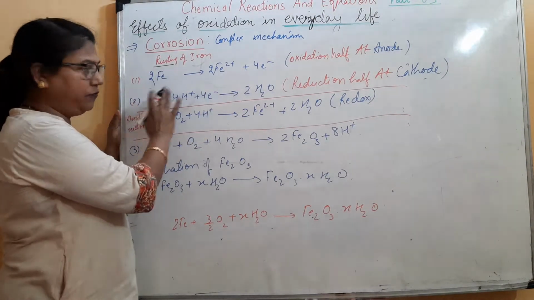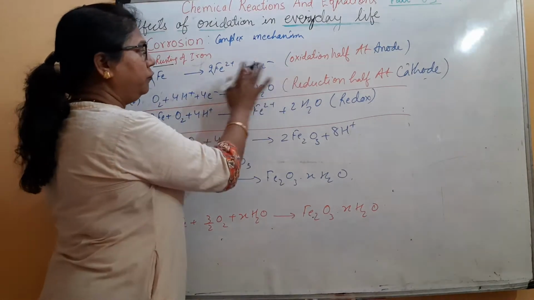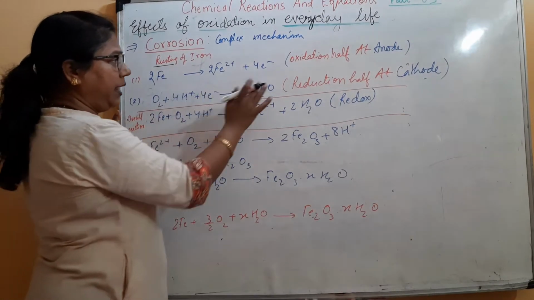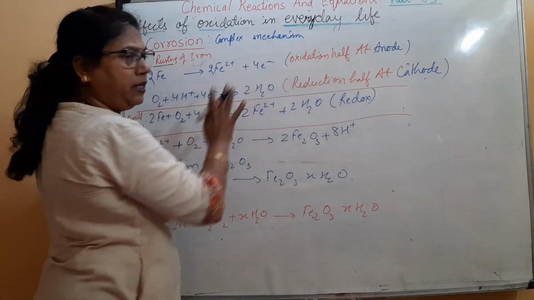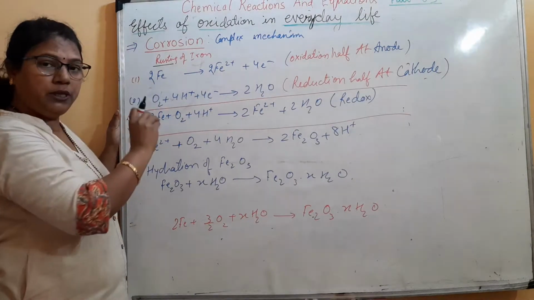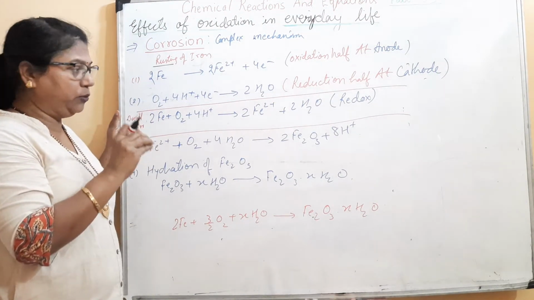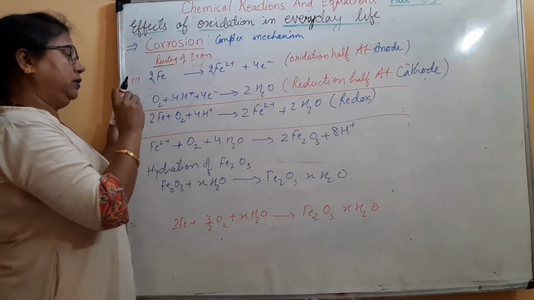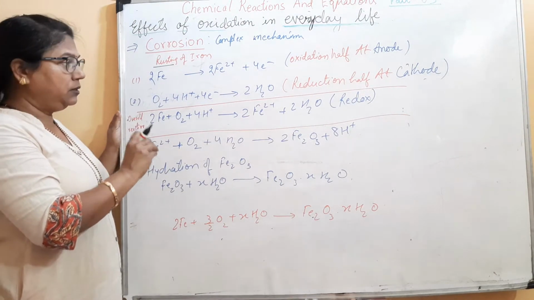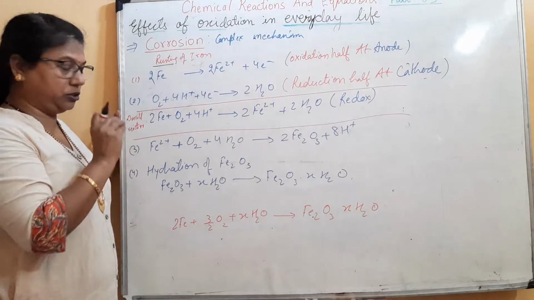For convenience, I have taken two atoms. So 4 electrons are lost by 2 iron atoms. This is the oxidation half taking place at the anode. Anode means what? The site where this process takes place will act as the anode. The electrons are transported and absorbed by the oxygen. So oxygen is getting reduced.